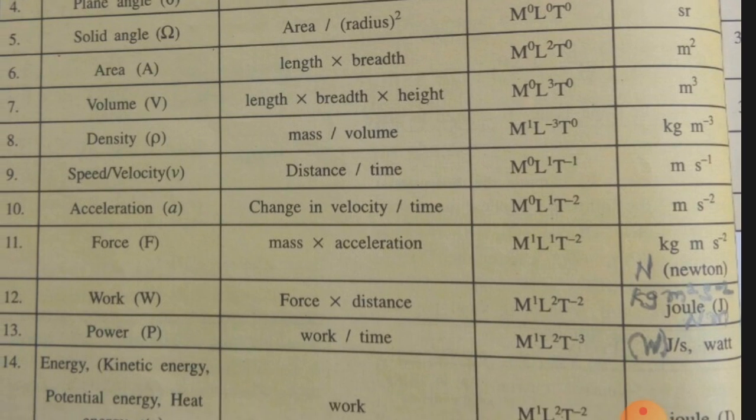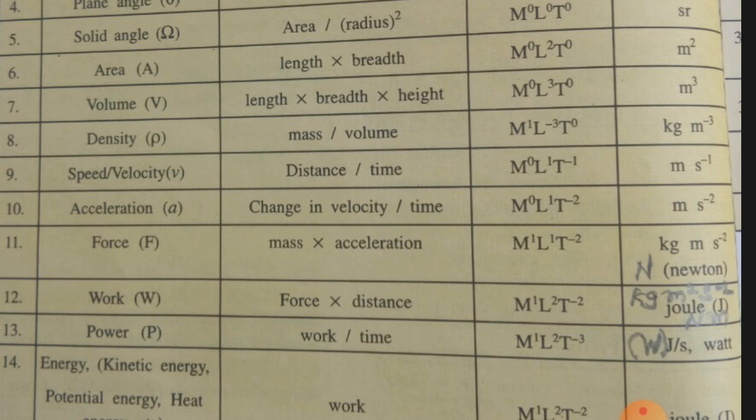Then work equals force into distance, which is equal to one power more of L than force, because it is force into distance. So M1 L2 T minus 2. Instead of L1 in the force, it will become L2. That is the only change.